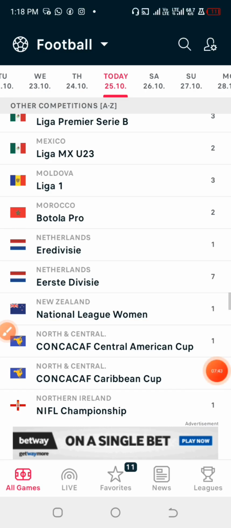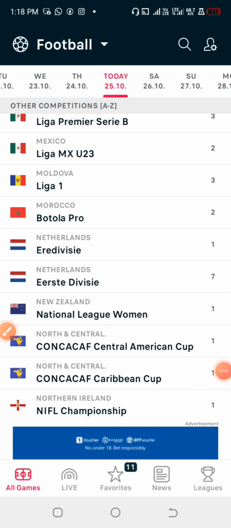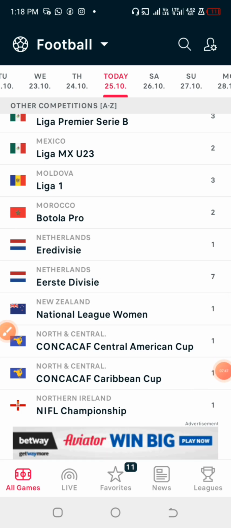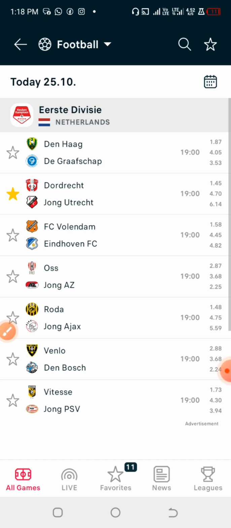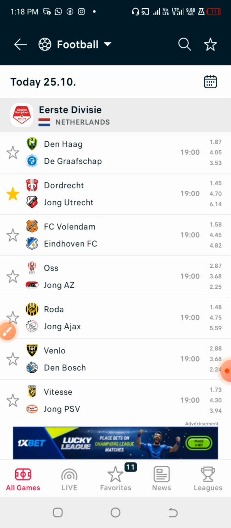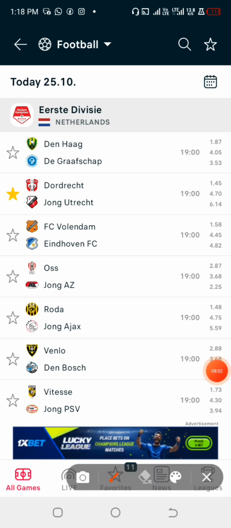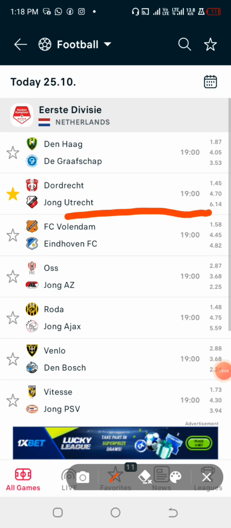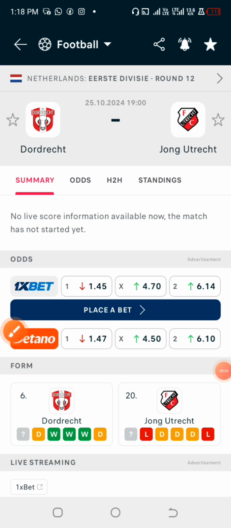So another league that I'll be looking into under this particular match that we have today is the Netherlands league, and this particular game happens to be something that I'm going to show you guys why some teams perform very well while playing at home, and away they may be trying but not really that good. So I'm going to make use of it as an example for this particular prediction right now.